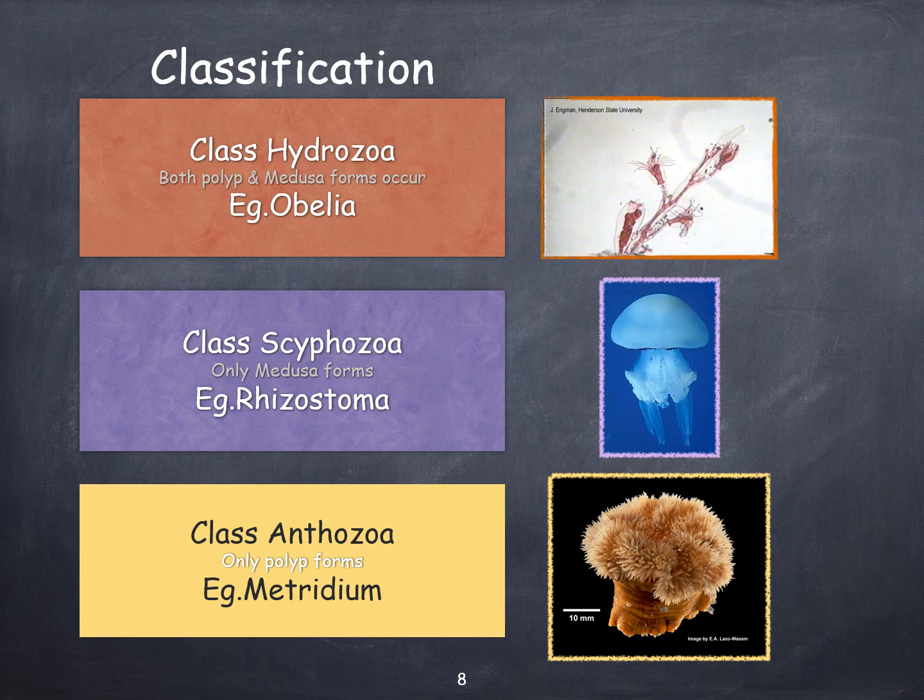Now coming on to the classification of phylum Cnidaria. Phylum Cnidaria consists of class Hydrozoa, class Scyphozoa, and class Anthozoa.